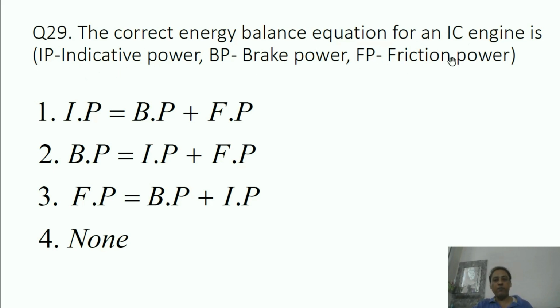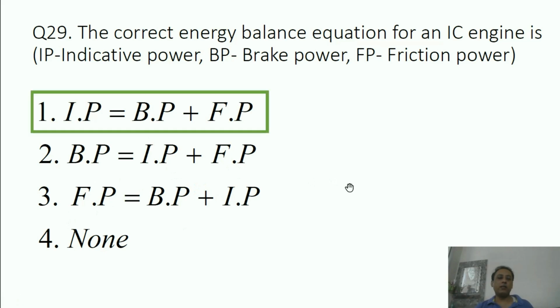The correct energy balance equation for an IC engine is, where IP stands for indicative power, BP for brake power, FP for friction power: IP equals BP plus FP, BP equals IP plus FP, FP equals BP plus IP, none. What is the correct answer? The correct answer is the first. I already told what is indicative power.